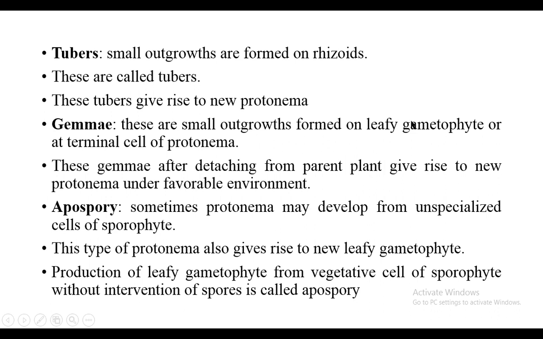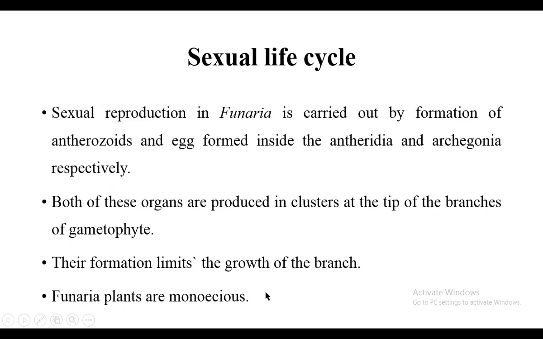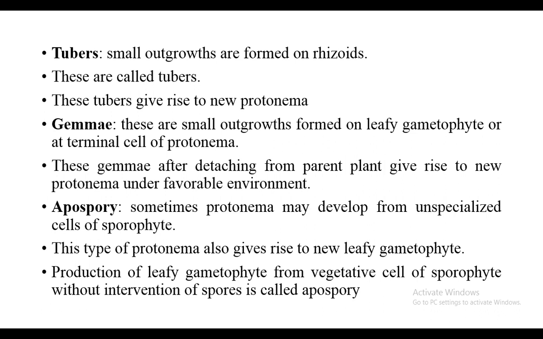These are small outgrowths formed on the leafy gametophyte, not on rhizoid but on leafy gametophyte or terminal cell of the protonema. These gemmae, after detaching from the parent plant, give rise to new protonema under favorable conditions. Apospory: sometimes protonema may develop from unspecialized cells of the sporophyte. This type of protonema also gives rise to new leafy gametophyte. Production of leafy gametophyte from vegetative cells of the sporophyte without the intervention of spores is called apospory. These are all different types of asexual methods of reproduction.